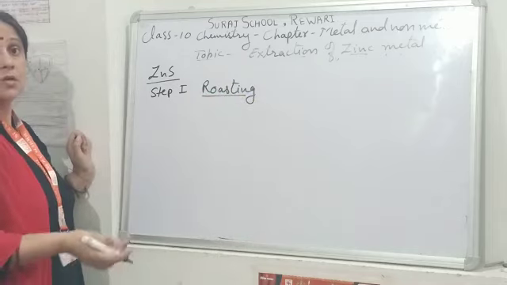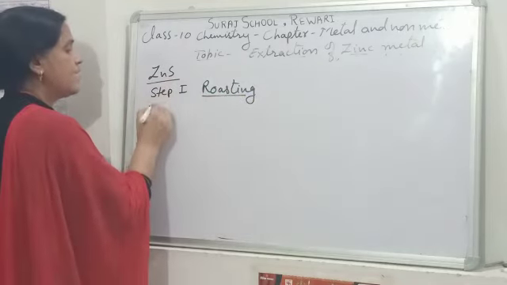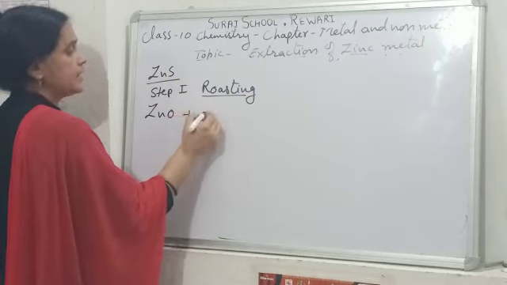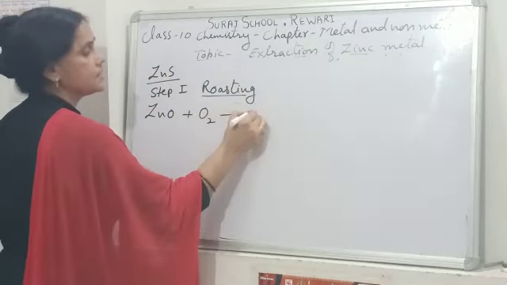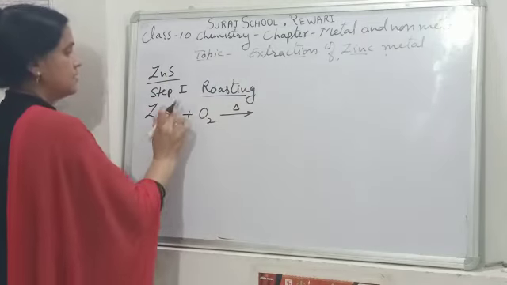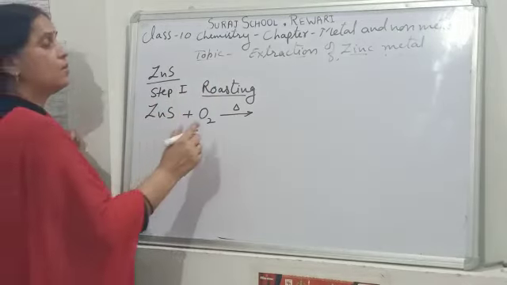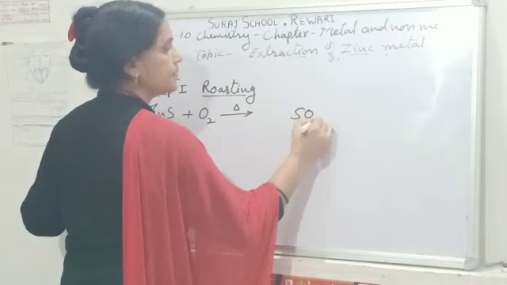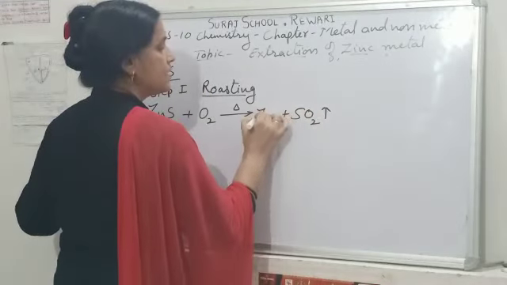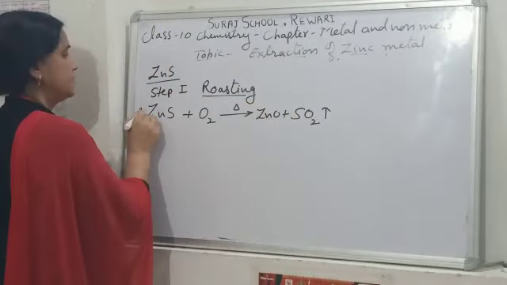I repeat again, roasting is the process in which sulfide ore is strongly heated in the presence of oxygen so that sulfur can be removed in the form of sulfur dioxide and we get metal oxide.